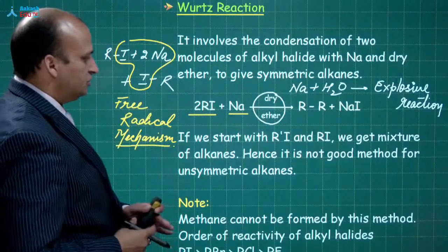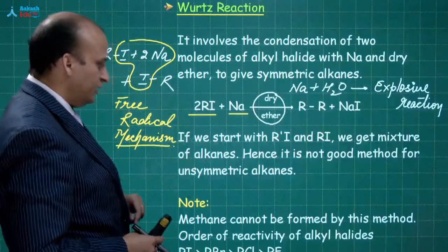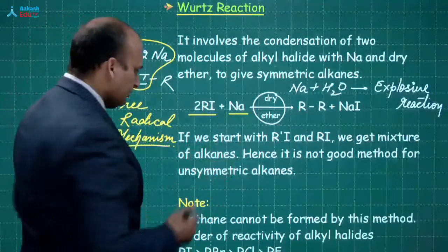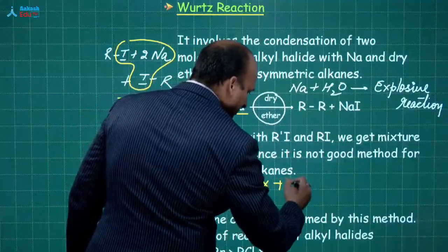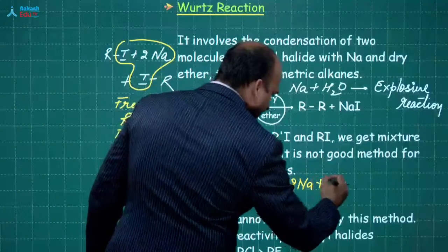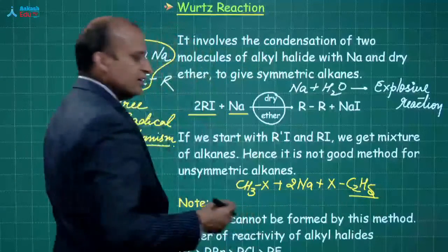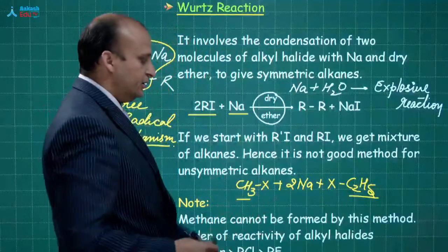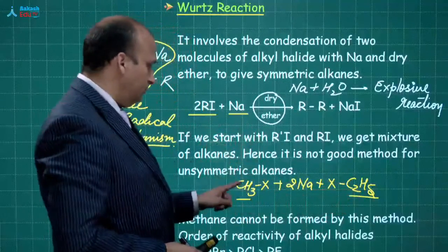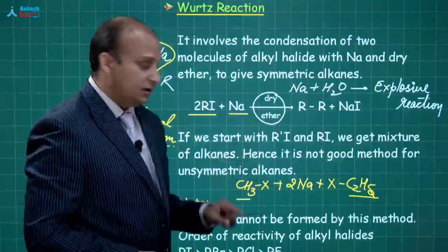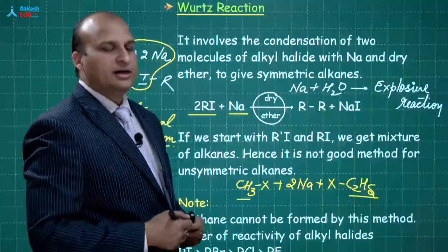Okay. Now, this is good for symmetrical alkanes. You will ask me, sir, why? Suppose you are taking two different alkyl halides, suppose you are taking CH3X plus 2Na plus C2H5X. The problem is that you will get the ethyl radical, you will get the methyl radical. So, ethyl can combine with ethyl, form butane. Methyl can combine with methyl, form ethane, and methyl and ethyl can also combine to form propane. So, you will get a mixture of products.